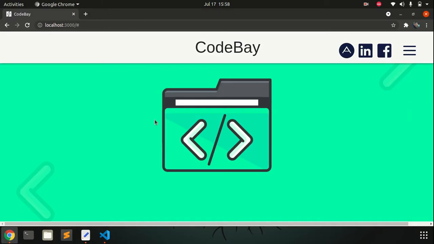Hello everyone, this is the demo for my project which I made. This is basically a blog website in which we can write articles about computer science fundamentals. So let's go through the website. As of now it is running in localhost.